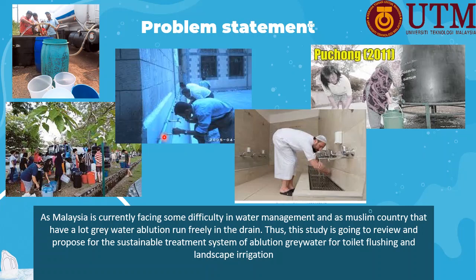So the ablution greywater treatment system seems to be an alternative source of water for daily use. However, people are not concerned with this alternative as the water quality is very dubious. So a study needs to be conducted to find out public perception towards this system and the greywater quality. Thus, this study is going to review and propose a sustainable treatment system of ablution greywater for toilet flushing and landscape irrigation.